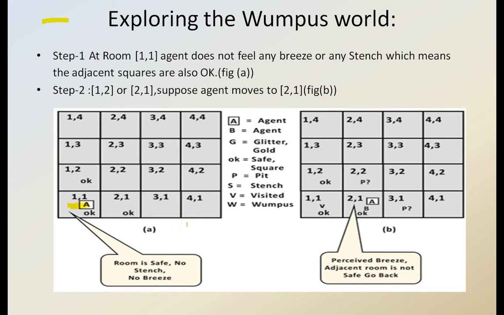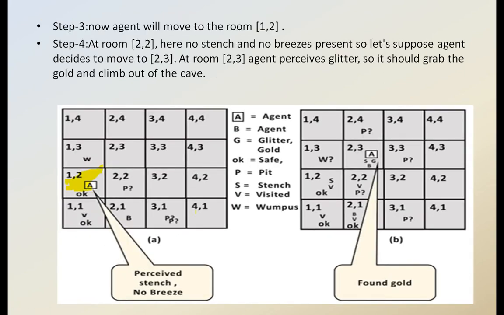Okay, so then it moves to 1.2, and then it moves to, sorry, 2.2. Here, no stench, no breeze present. So let's suppose the agent again wants to move to 2.3. 2.3 is also a harmless, safe room. So that's why it considered going to room number 2.3. But what it finds in 2.3 is the gold.